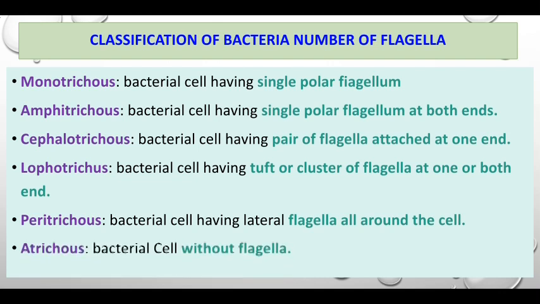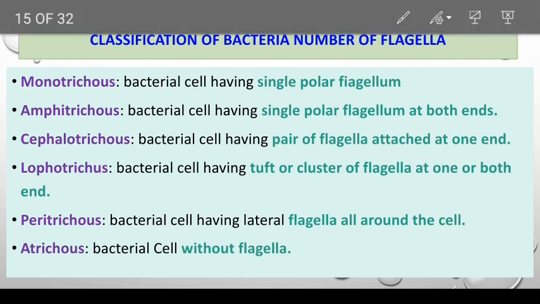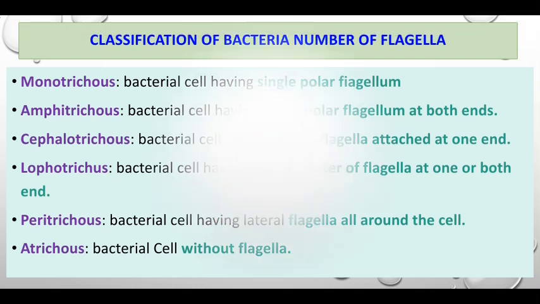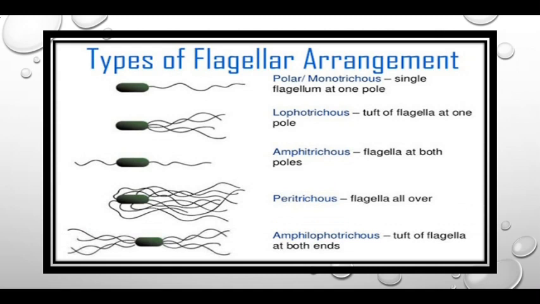Atrichous means a bacterial cell without flagella. No flagella are present in the atrichous type. These are all the types of flagellar arrangement. Then the diagrams. You can see what is meant by monotrichous: a single flagellum present at one end or pole of the bacterial cell. Then lophotrichous, a tuft or cluster of flagella at one end. Then amphitrichous, a single polar flagellum at both ends of the cell. Then peritrichous, where flagella for movement are present all over the body of the bacterial cell.